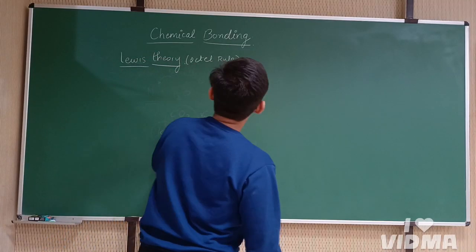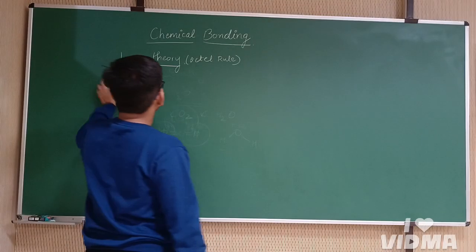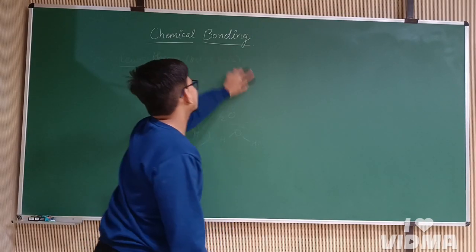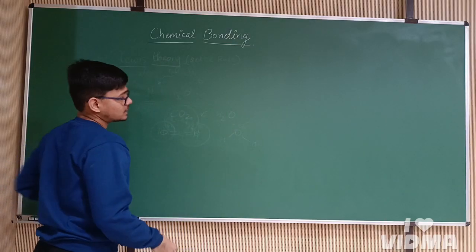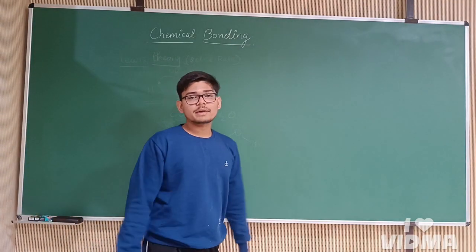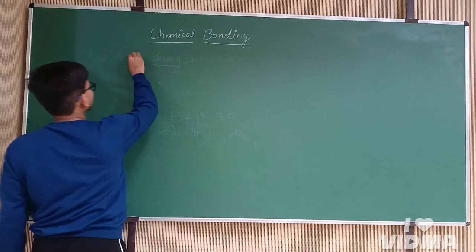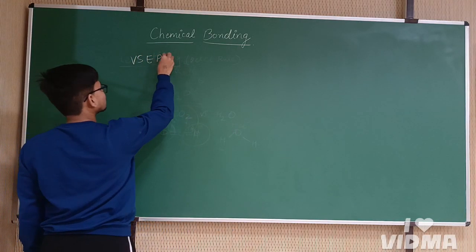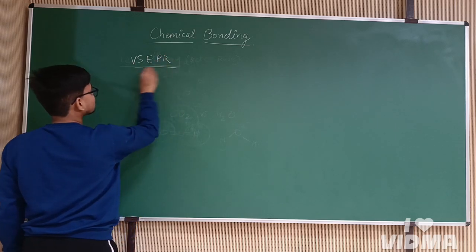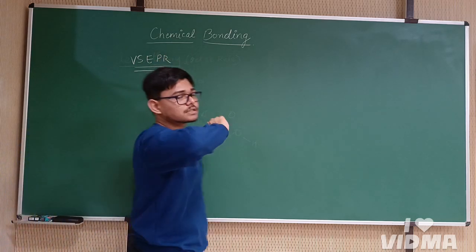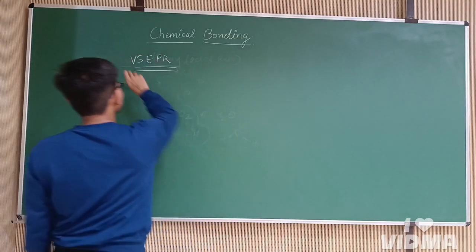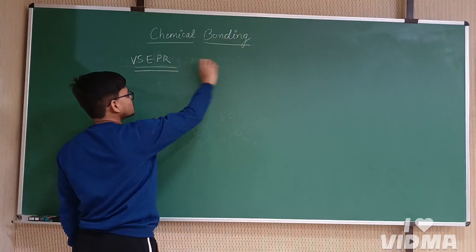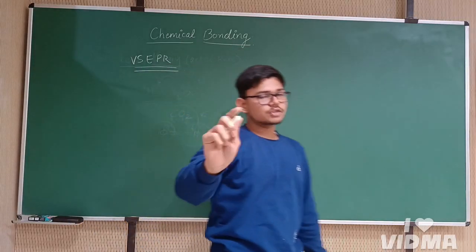Now, to overcome these limitations, certain other theories were also developed. One such theory is called the VSEPR theory, the valence shell electron pair repulsion theory. As this name indicates, there will be repulsion between the electrons of the valence shell.